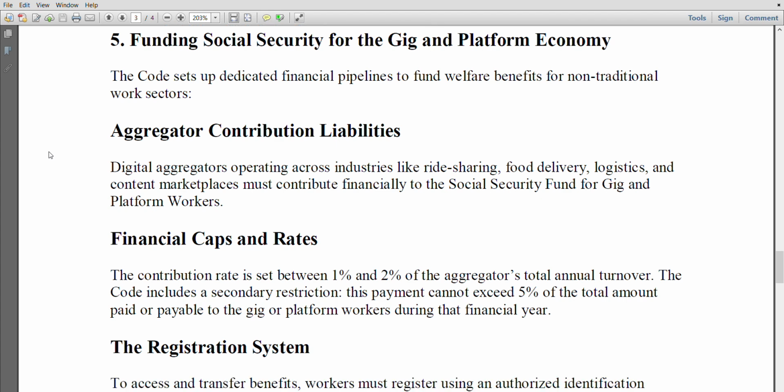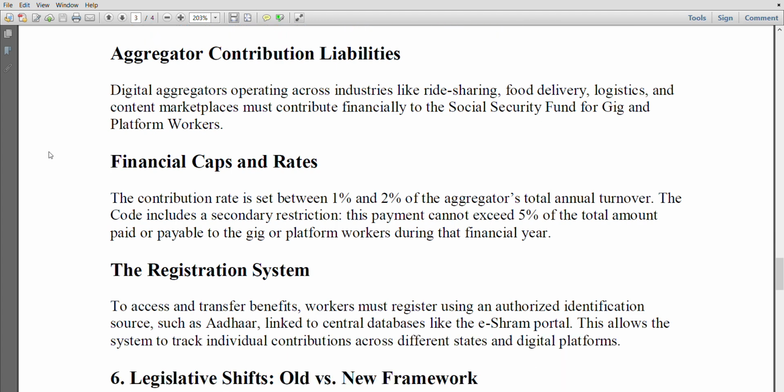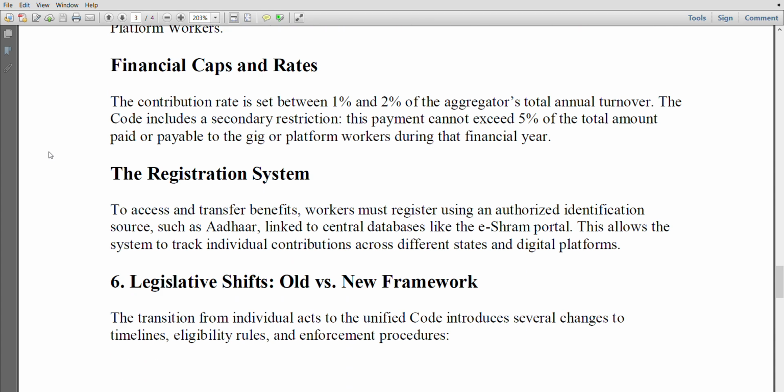Financial caps and rates. The contribution rate is set between 1% and 2% of the aggregator's total annual turnover. The code includes a secondary restriction. This payment cannot exceed 5% of the total amount paid or payable to the gig or platform workers during that financial year.